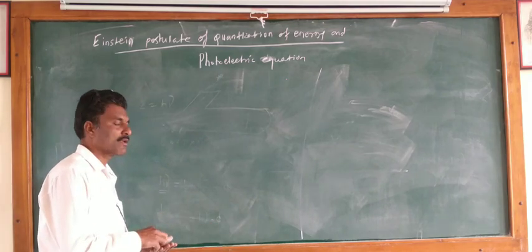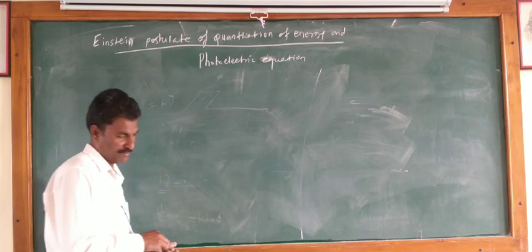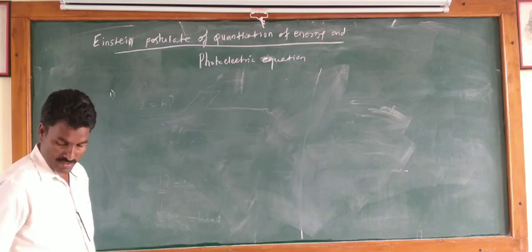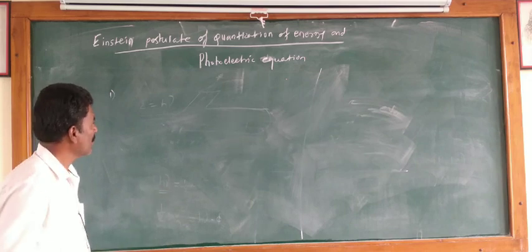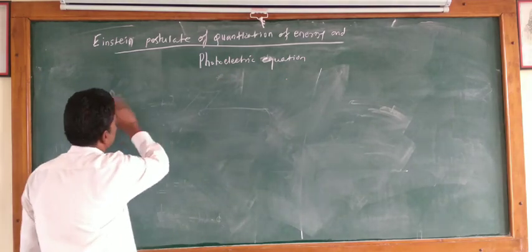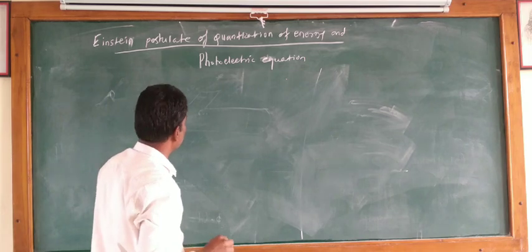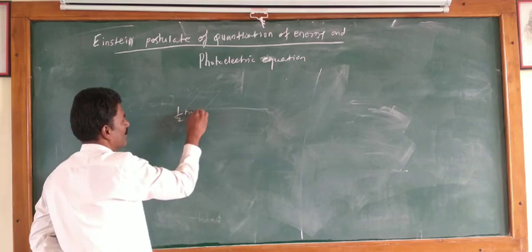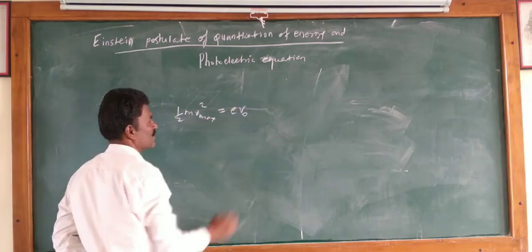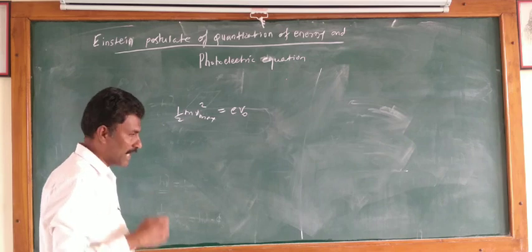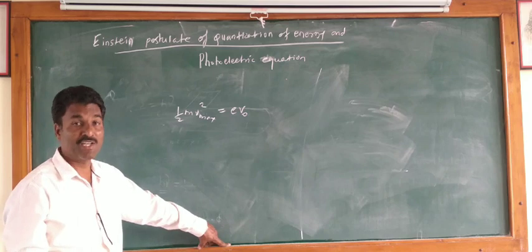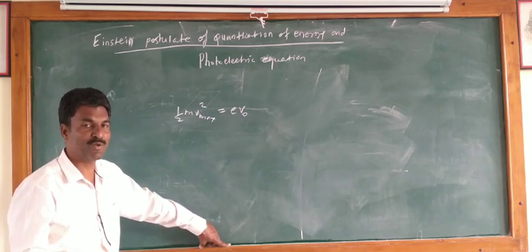Here, when positive potential is given to the collector, that is responsible for the kinetic energy also. Then next, the explanation about this: when the kinetic energy of this emitted electron is equal to the relation charge into potential, then electrons are just emitted and these electrons do not reach the collector, and we do not get the photoelectric current.